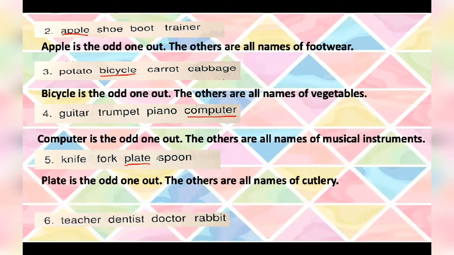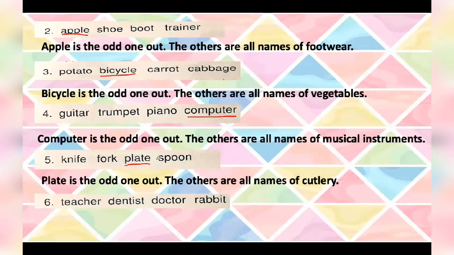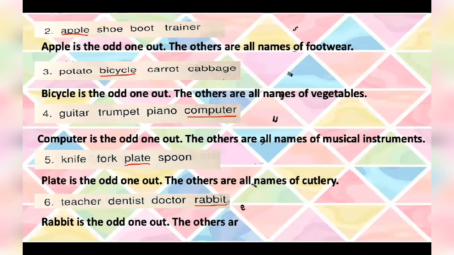Very good. Now moving to our last one, that is teacher, dentist, doctor, and rabbit. Obviously these three are humans: teacher, dentist, and doctor. The rabbit is the only animal here. So rabbit is the odd one out here. Let's write the answer. Rabbit is the odd one out. The others are all names of professions.